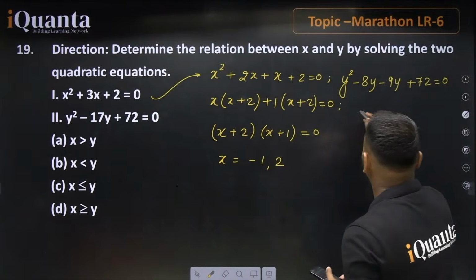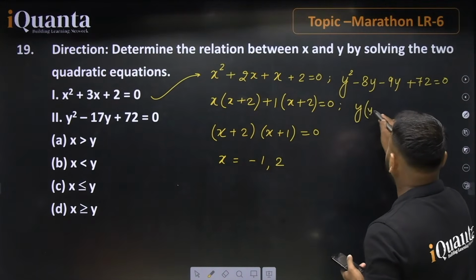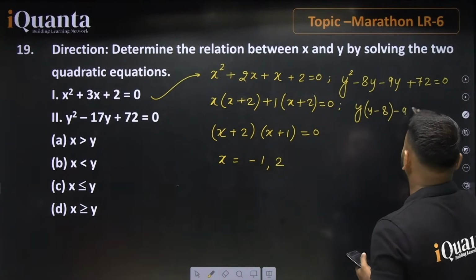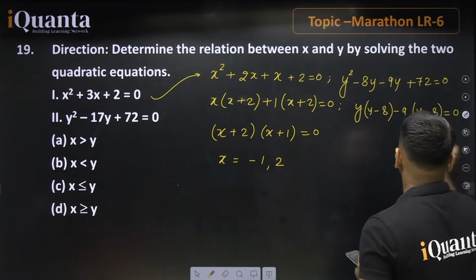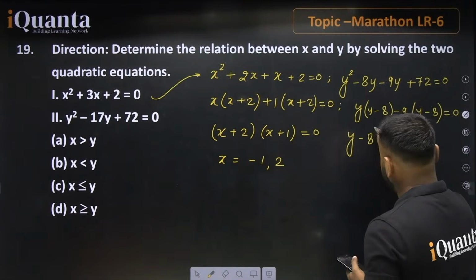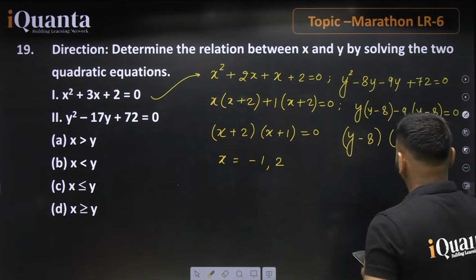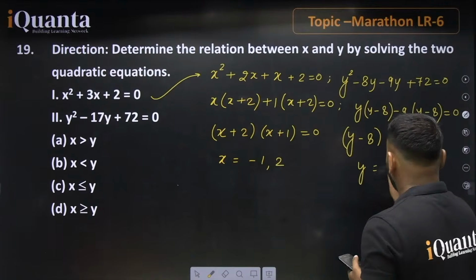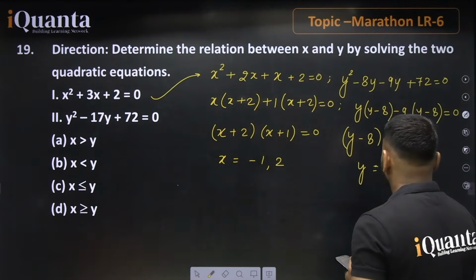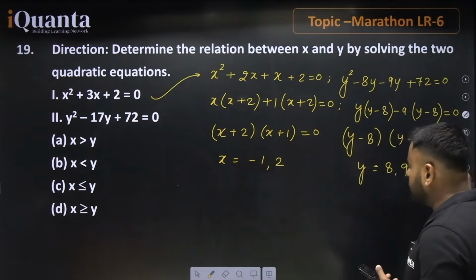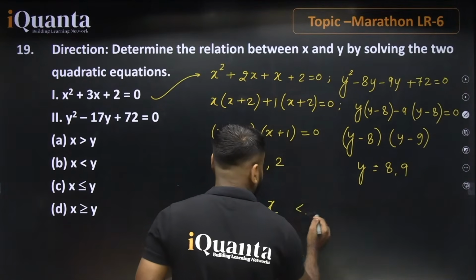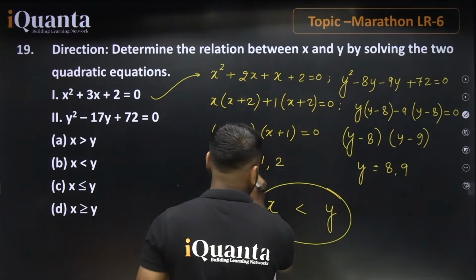Similarly, for this part, y can be taken as common: y minus 8 and y minus 9. So y will be equal to 8 and 9. Guys, in all the cases you see that x is always lesser than y.